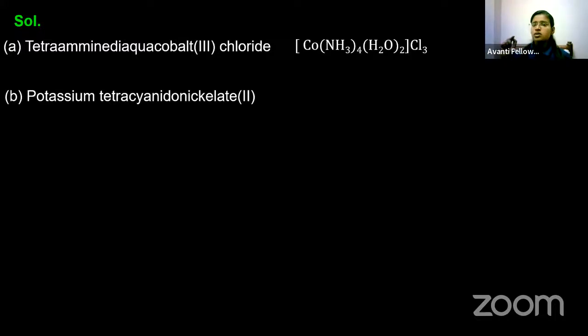Just by looking at the oxidation state, you have to find out the number of chlorine. Inside the bracket, I have NH3 and H2O. Both of them are neutral, so 0. So only if I put 3Cl outside the bracket, the oxidation state of the metal can be +3. I'll explain for the second compound, so that you can understand better. I'll explain the same thing in the second solution also.